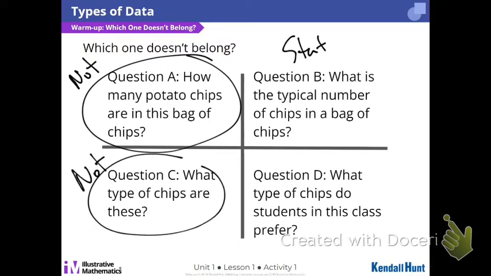There would be no variability. It just is this one thing, right? Okay? And then D, what type of chips do students in this class prefer? Statistical, right? There's going to be a variety of answers. Now, this one is categorical, right? There's not a number associated to the types.